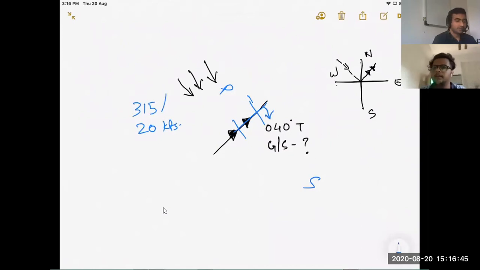So the aircraft will go to this track made good. We don't want that. So then my aircraft will want to go to true heading. So what heading do you need to stay on 040? Your answer is correct, 032.